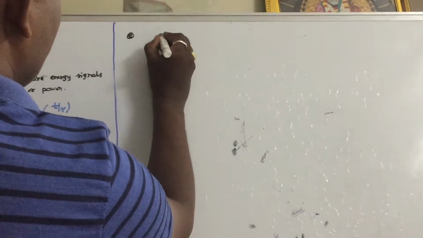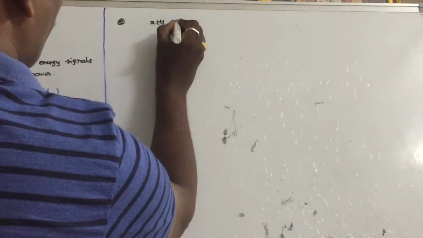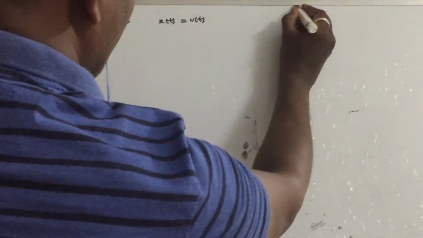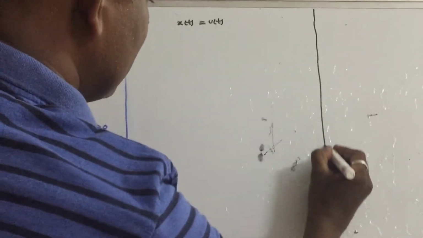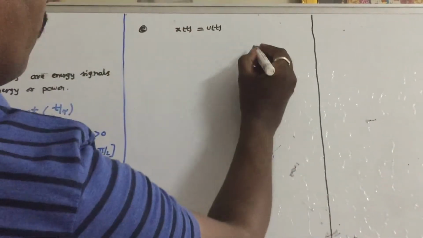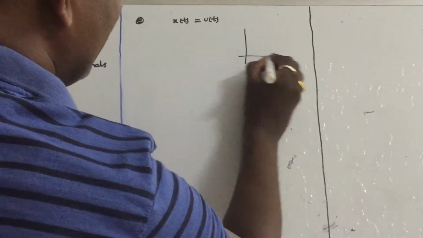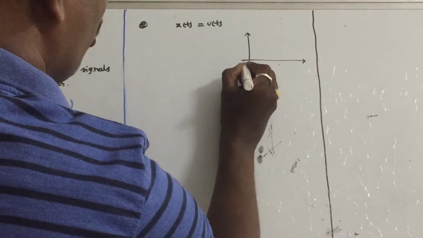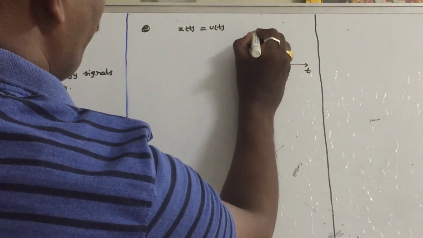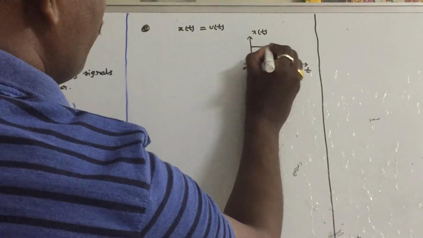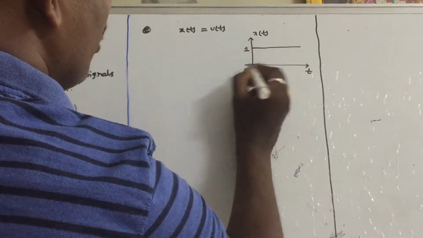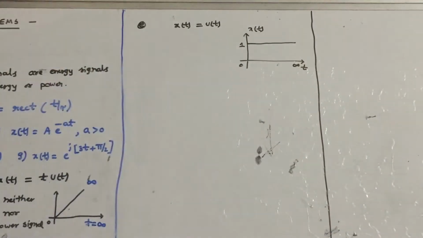Question number E. x of t is equal to u of t. Let us see this very simple question. First draw the nature of the signal, x of t versus t. What is the amplitude of the signal u of t? Its value is 1 during all the time, 0 to infinity.